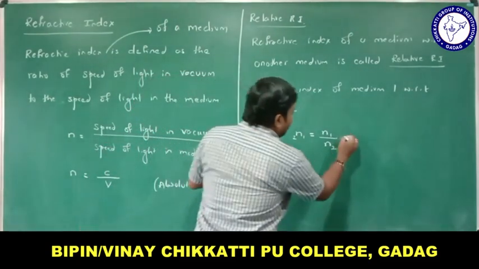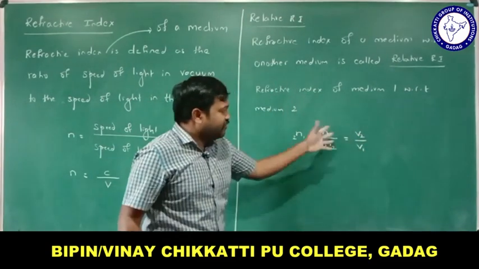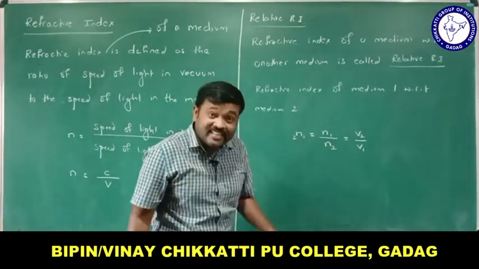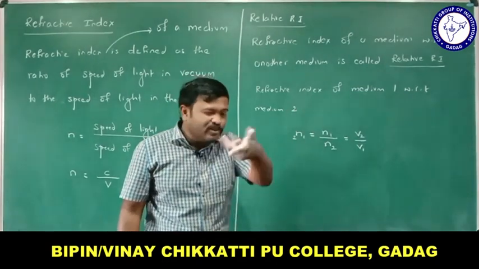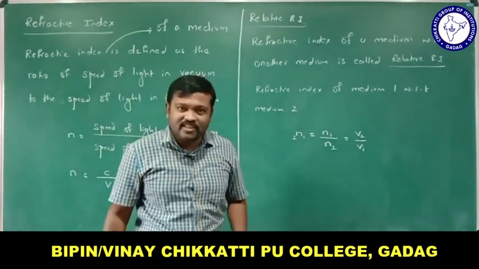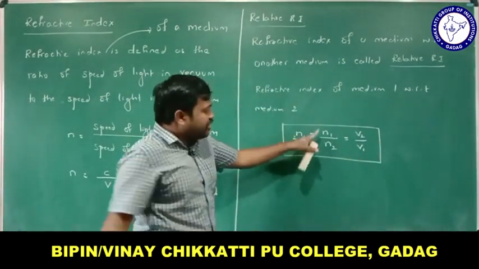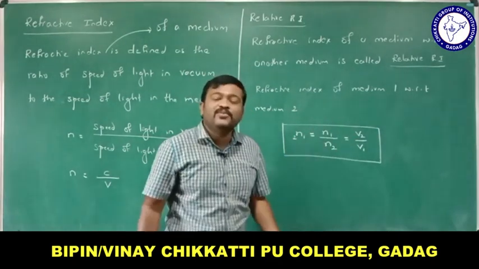So this is also equal to v2 divided by v1, right? It's the reverse. If refractive index increases, speed decreases. They are inversely proportional to each other. That is why I can write n12 is equal to n1 by n2, which equals v2 divided by v1.